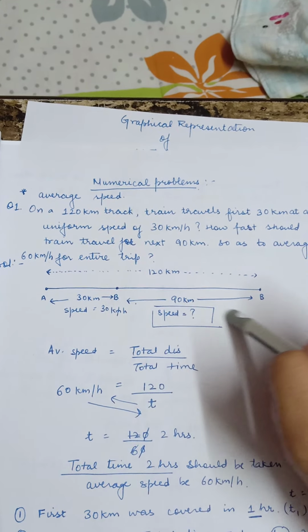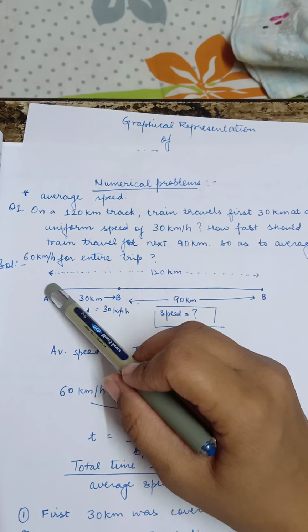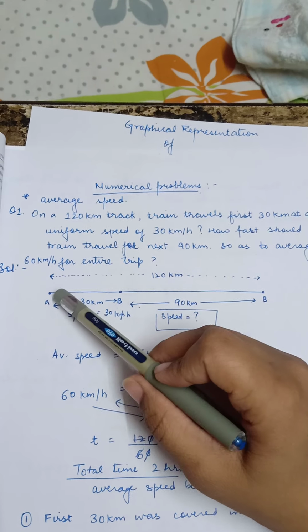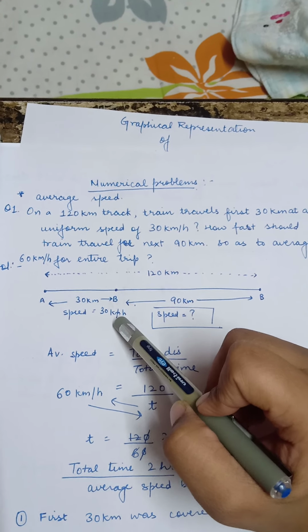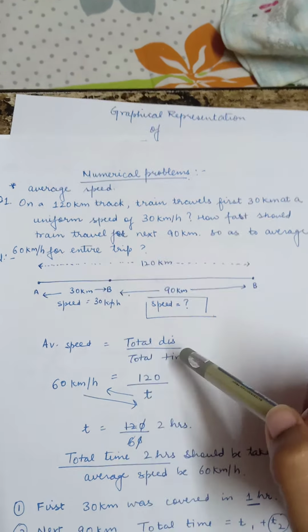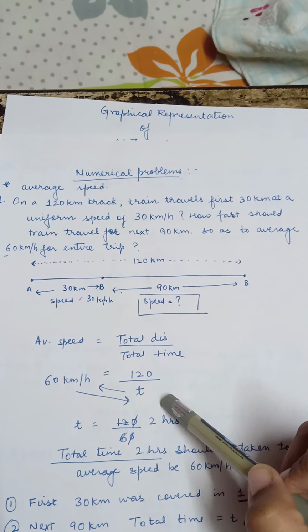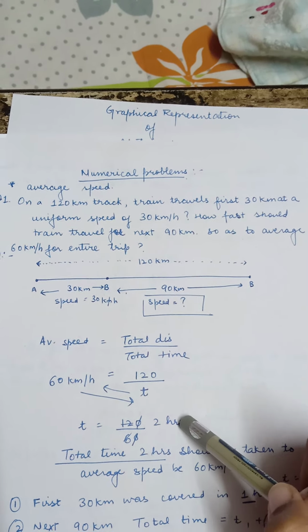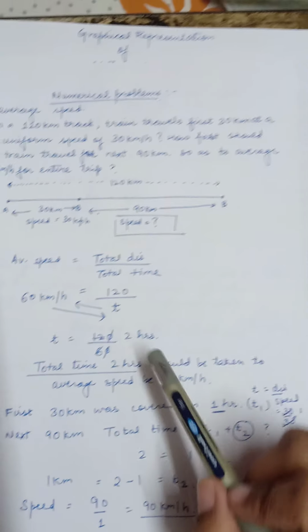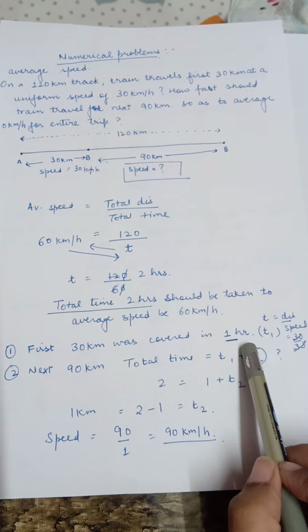With the help of this diagram you can understand what we have to find out. You are being given the total distance of the track, the first 30 kilometers' speed, and the total time. Let's calculate the total time first. Average speed is 60, total distance is 120. So the total time taken by the train is 2 hours to cover the distance at the speed of 60 kilometer per hour.